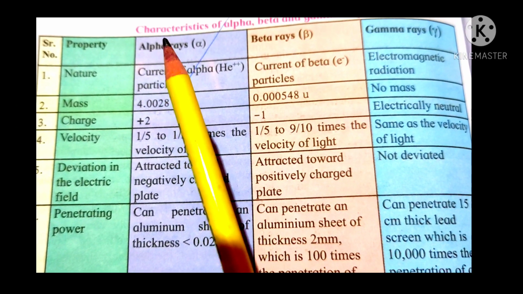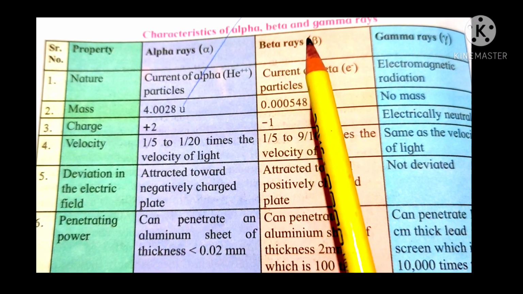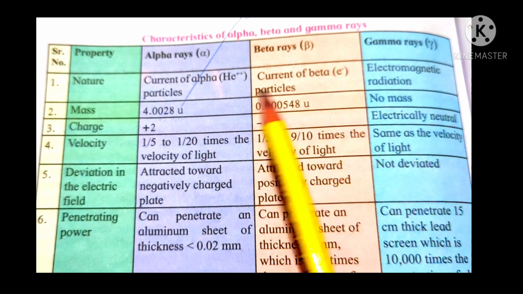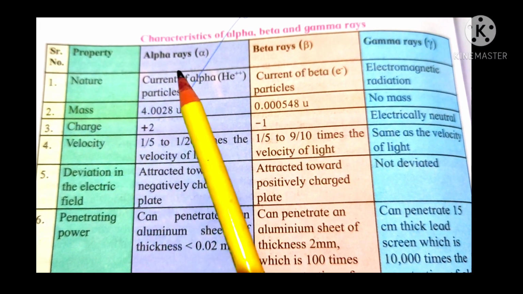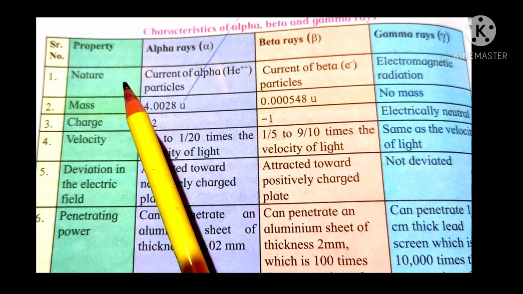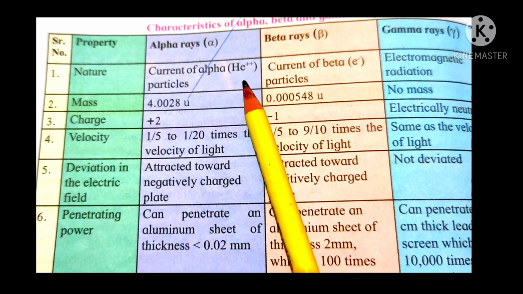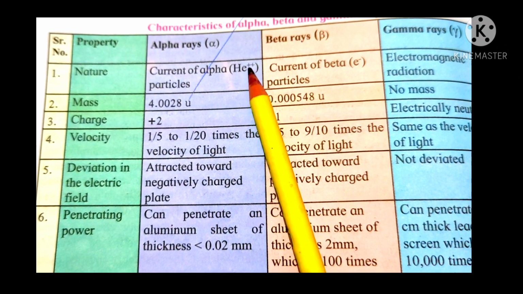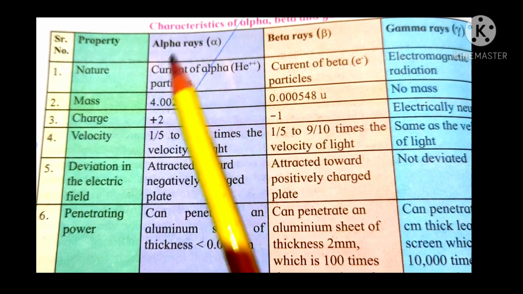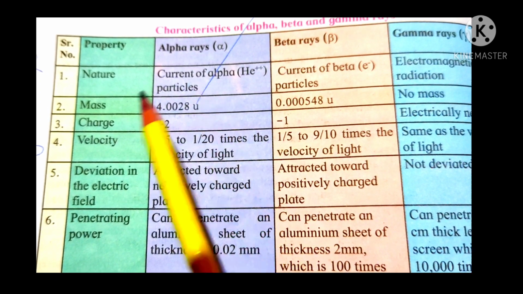Now students, we are going to study the characteristics or properties of alpha, beta and gamma rays with the help of this chart. First of all, the alpha rays. The nature of the alpha rays is that they are a current of helium nuclei with two positive charges, the He2+ particle.